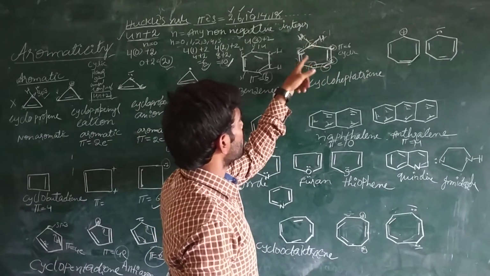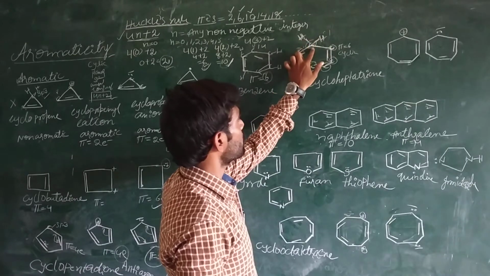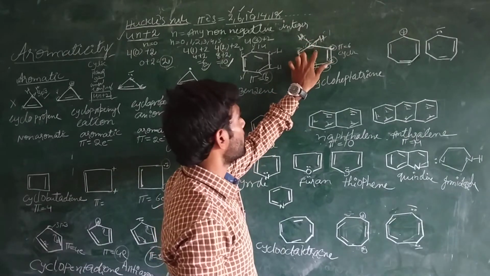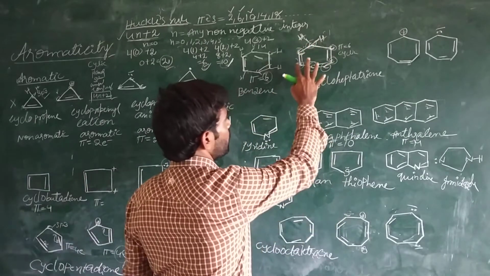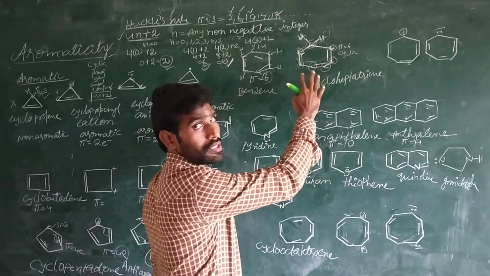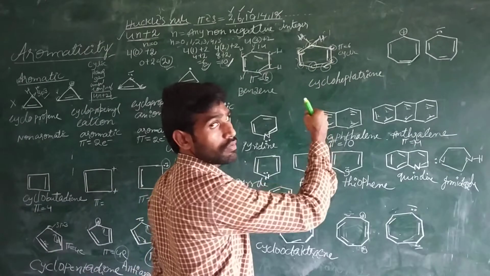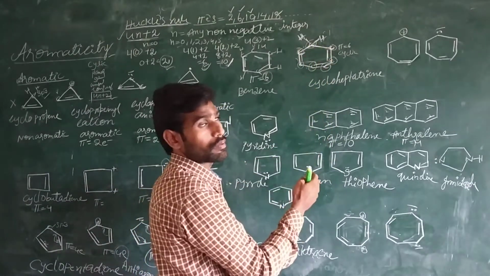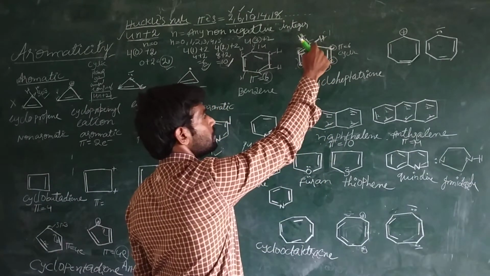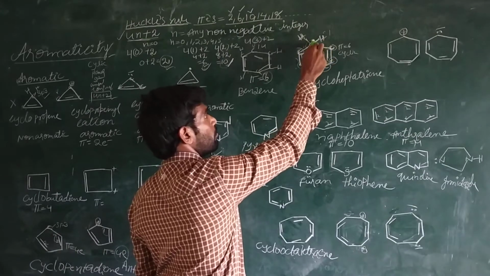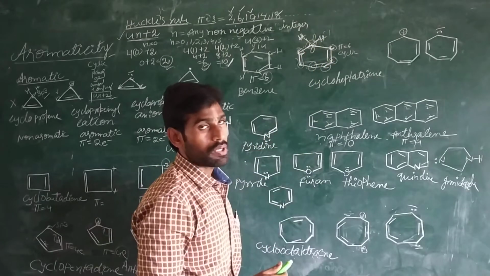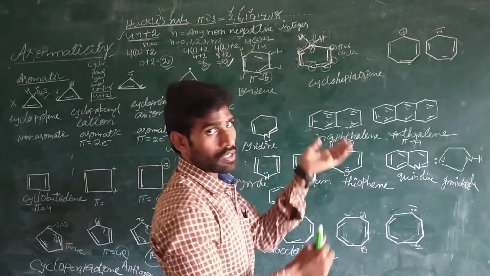This sp3 carbon is not in the plane, and that's why the overlapping of pi orbitals does not take place. These pi electrons are not involved in conjugation because the orbital of this carbon is not in the plane.